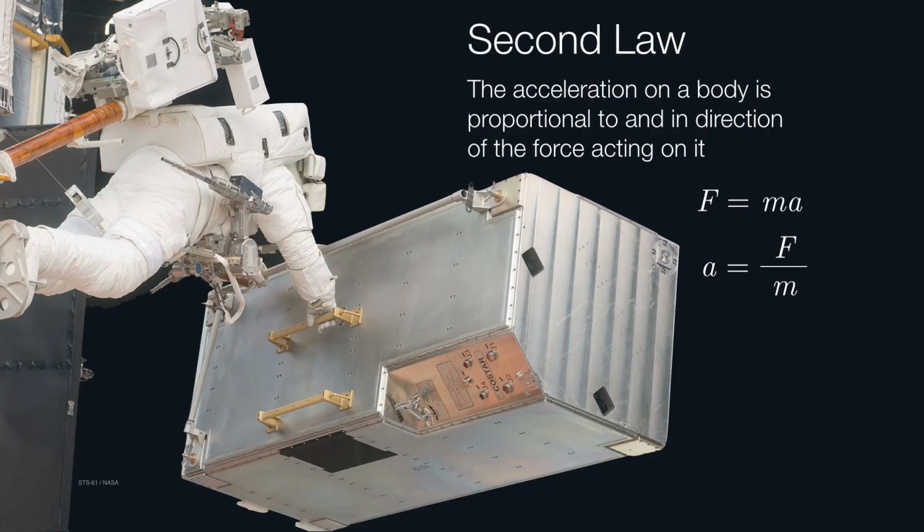So here we have an astronaut holding in her hand a telephone booth-sized instrument that was going to be installed on the Hubble Space Telescope. It's very heavy, that is to say it's very massive, and in order for her to move it, she has to exert some kind of a force. So if you take a look at that second equation at the bottom, we have acceleration is equal to the force divided by the mass. If the mass is very, very large, then the force needs to be rather large in order to generate an acceleration. Likewise, if the mass is very small, then a small force is all that is needed to achieve the same acceleration.